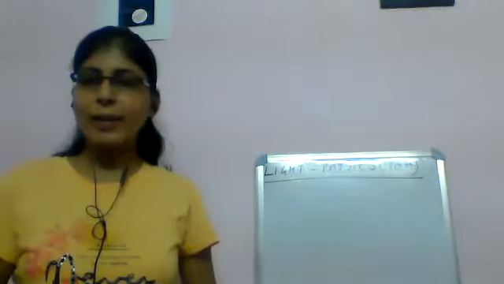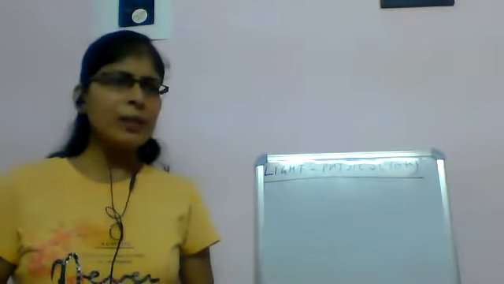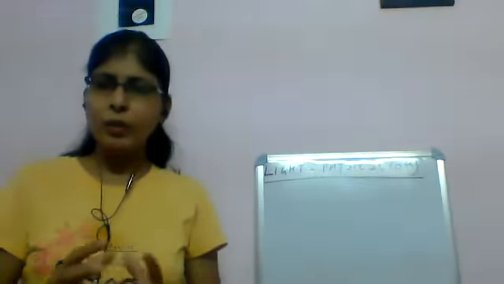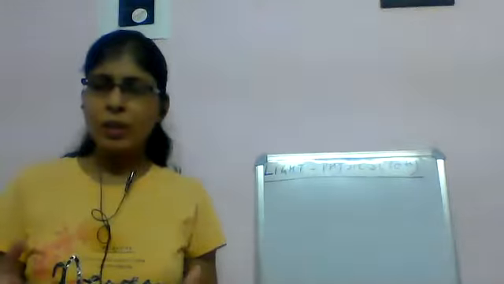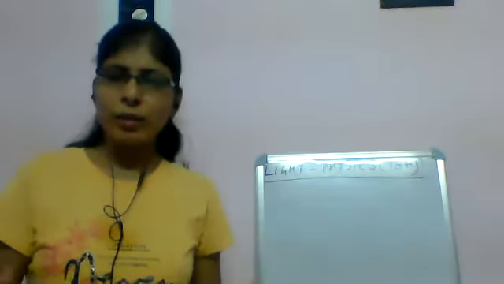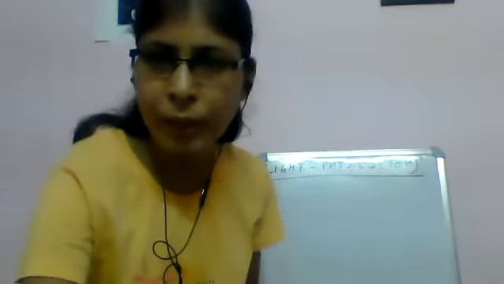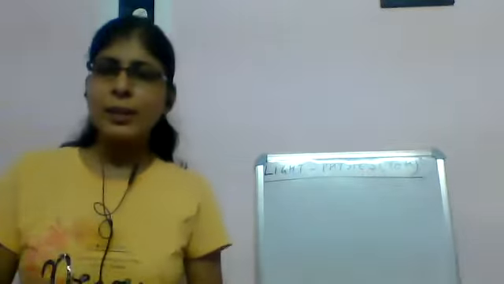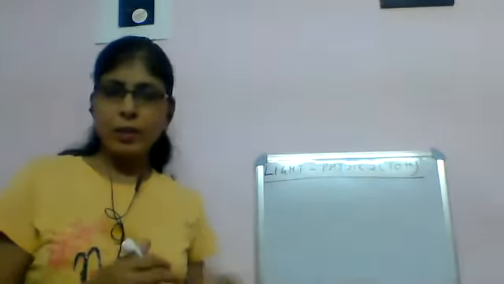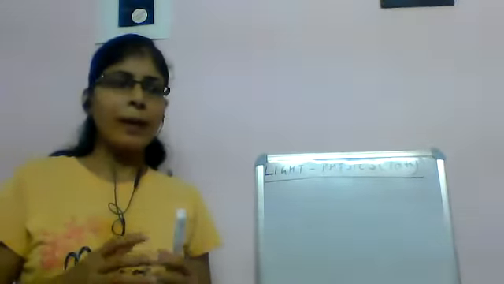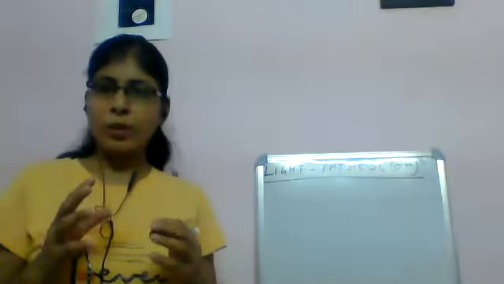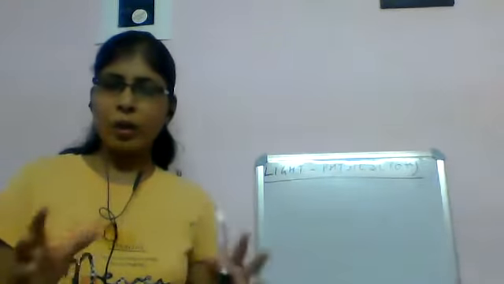What is light? Basically, in a dark room, we cannot see things. But in the presence of light, we can see anything. We can see this marker, this board, everything in your surroundings.